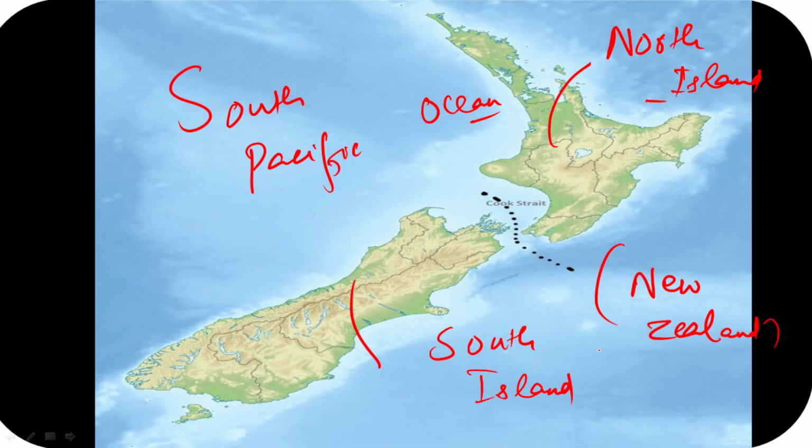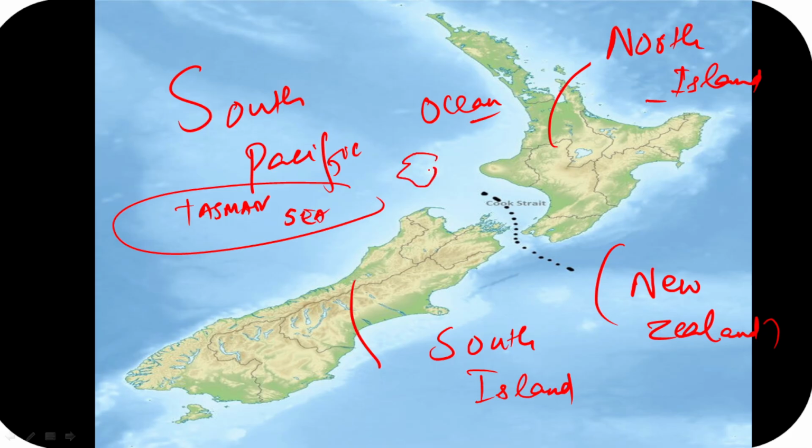Remember this. Apart from that, guys, we will see that Cook Strait is going to connect the Tasman Sea. Okay, so the Tasman Sea will be over here. It is going to connect the Tasman Sea on the northwest with the South Pacific Ocean. This is going to be the South Pacific Ocean. So guys, please remember this Cook Strait.